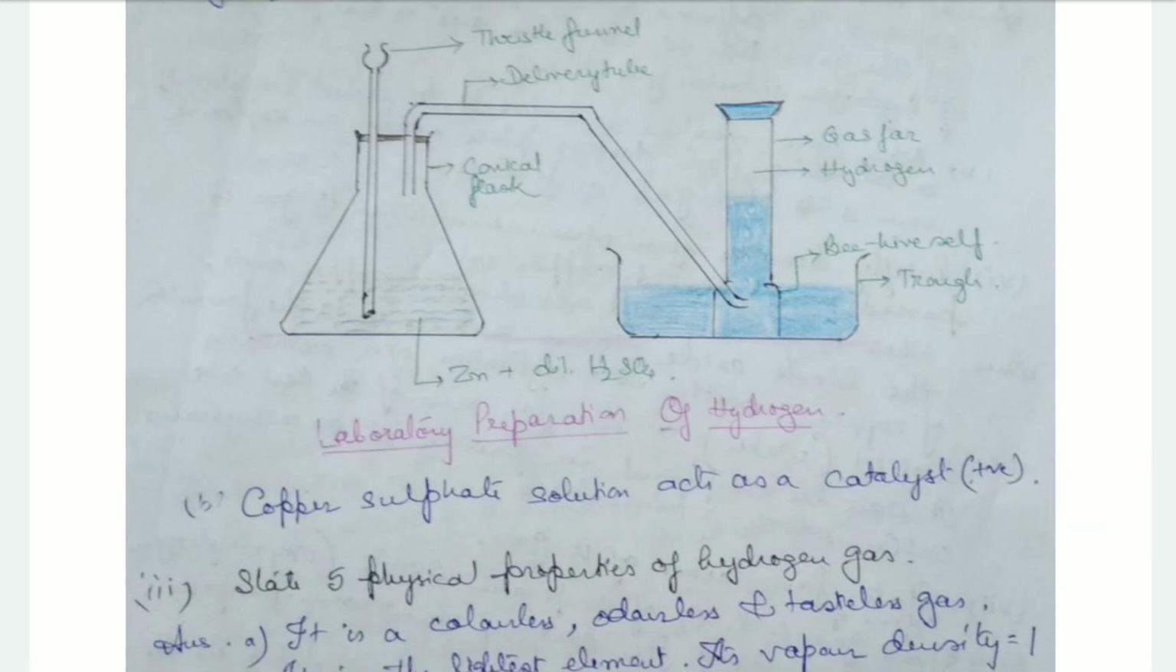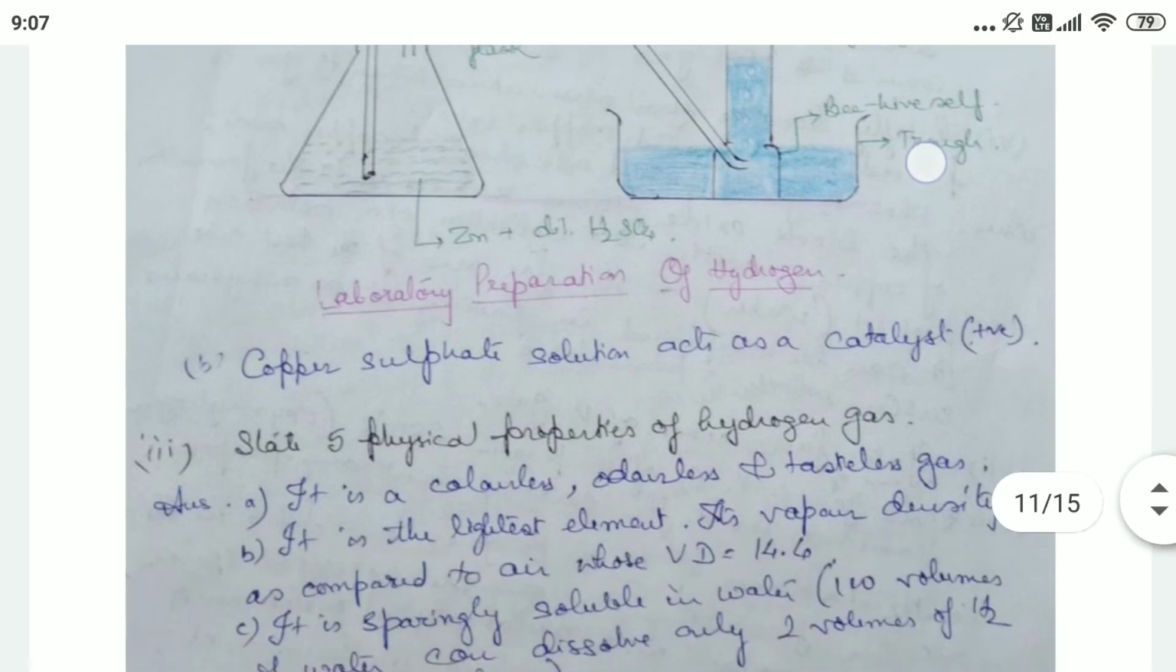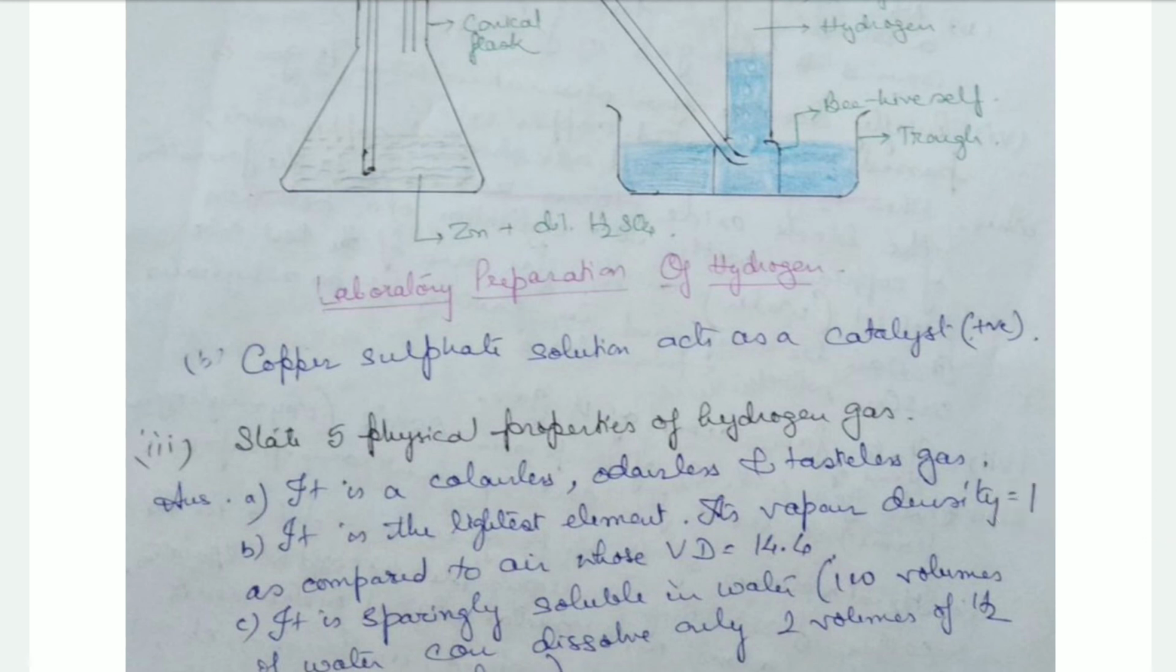Now the water in this gas jar will be displaced by the hydrogen gas, and it will get collected over the water. See here the hydrogen gets collected. So this is the laboratory preparation of hydrogen. Now why is copper sulfate solution added? Because it acts as a positive catalyst in this reaction. It will enhance the rate of the reaction.